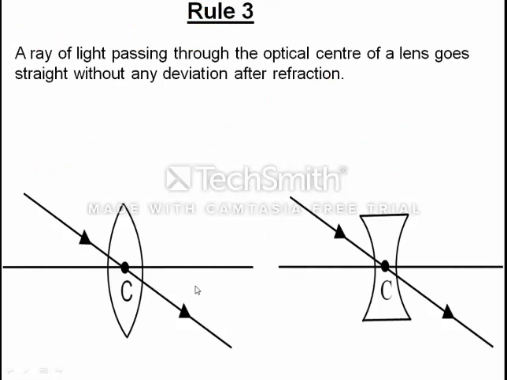So correct it: write O for the optical center. These are the three rules for our lenses. Thank you.